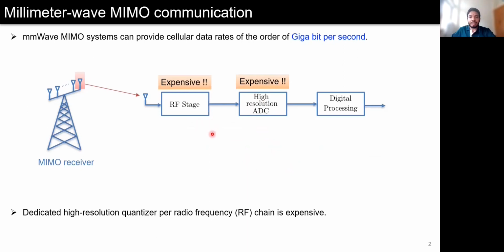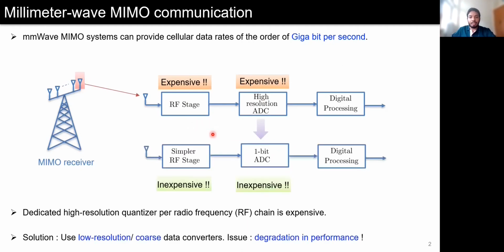Surprisingly, it turns out that reasonable performance can be achieved even with a very low resolution quantization of 1 bit. This means that 1-bit ADCs are interesting for millimeter wave MIMO systems because they can not only lead to a simpler design but also can lead to huge savings by reduced power consumption.